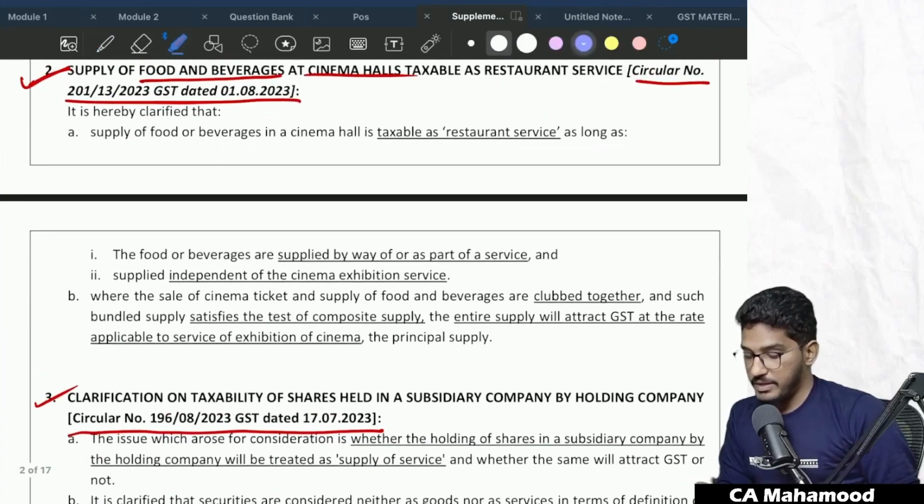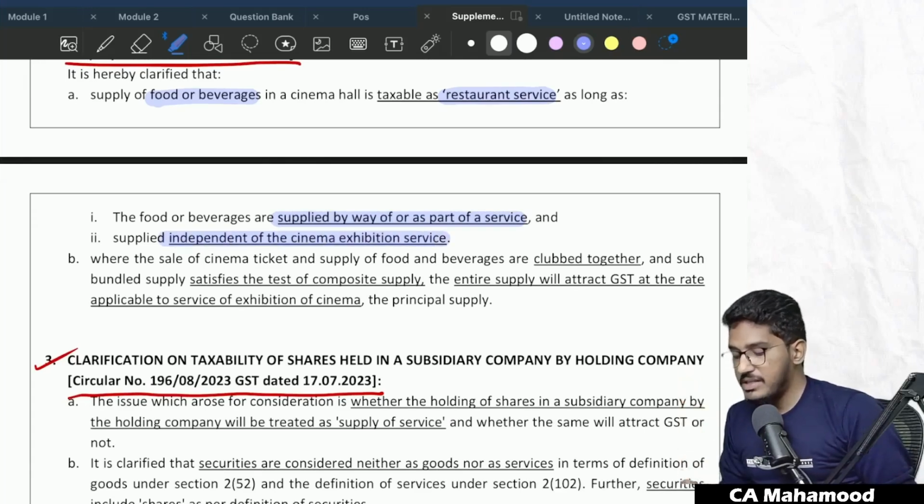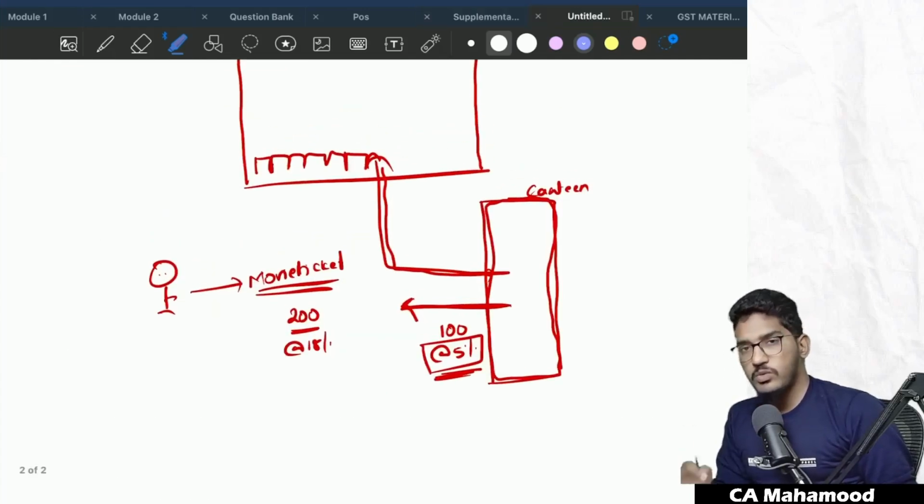So if we see it here, it is hereby clarified that supply of food or beverage in a cinema hall is taxable as a restaurant service as long as the food or beverages are supplied by way or as a part of the service, and supplied independent of the cinema exhibition service. See, it is getting supplied independently. That means whether you watch a movie or don't watch a movie, the food will be supplied to you.